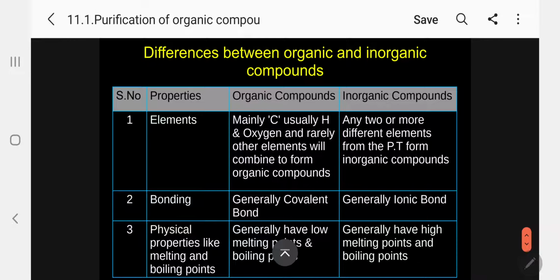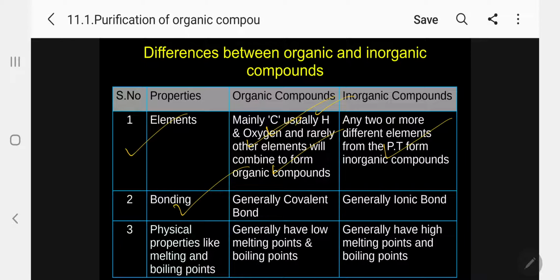Before concluding, I will take some 5 to 10 minutes. Sorry, I am taking too much time on this unit. There is no other way, I cannot split it into two. So, what are the differences between organic and inorganic compounds? You must know, because only then can you use it for separation of organic compounds. Mainly, number one, organic compounds contain mainly carbon, hydrogen and oxygen, rarely other elements, whereas inorganic compounds contain any two or more different elements from the periodic table.